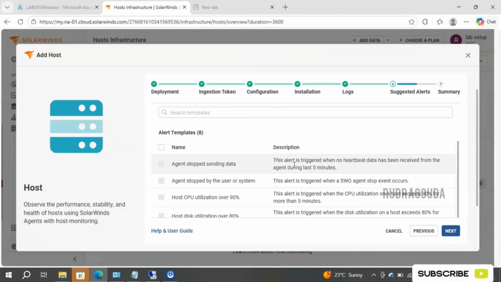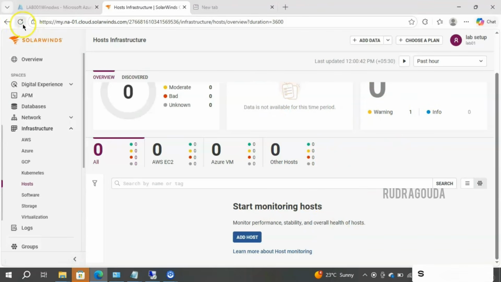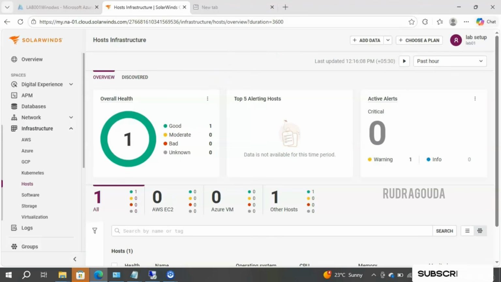So now we are focusing more on the agent installation, so I will not touch anything over here. Simply click on next and close. Now if you refresh your screen, that particular host should be visible over here. Yeah, earlier it was completely zero, now it is saying overall health is good and the count is 1. This count 1 is nothing but our host information.